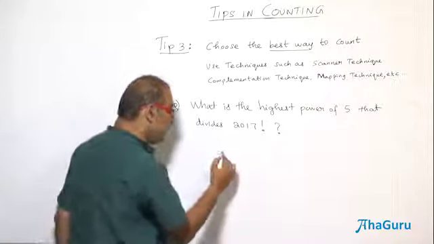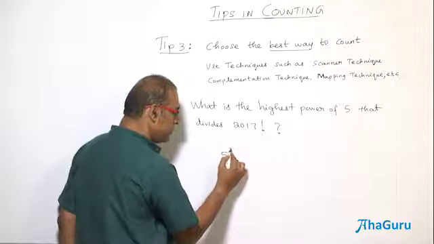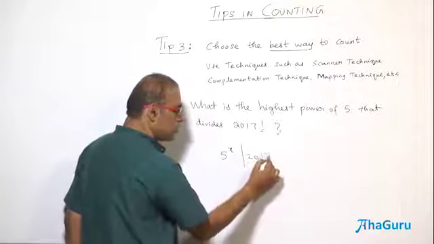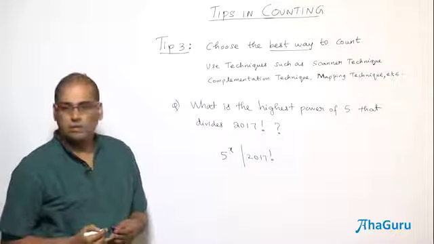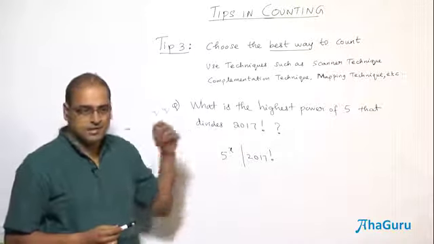No, 5 power what, right? 5 power something, 5 power x. This is the highest power which divides 2017 factorial, not 2017. Just now we did the same process, asked in a different manner.